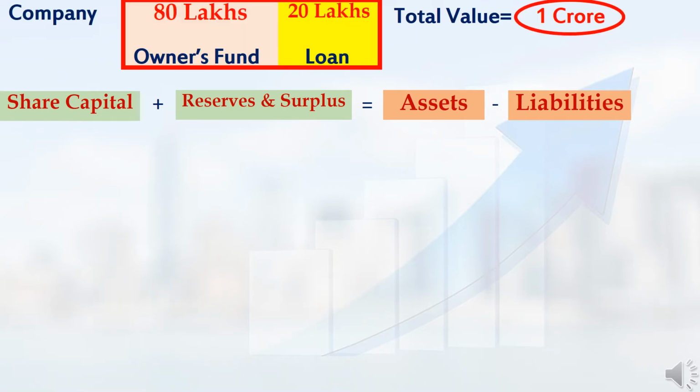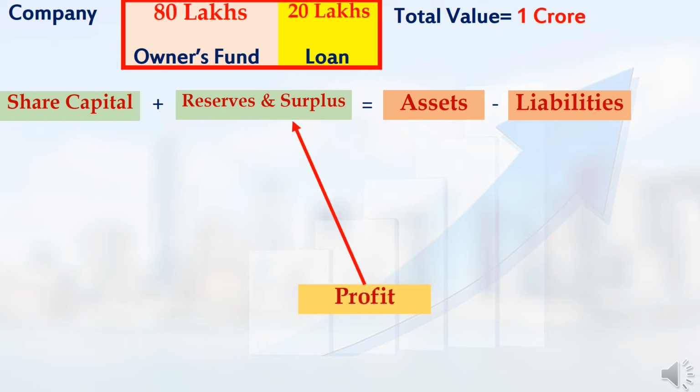Let us take the previous example. For starting my company, I had invested 80 lakhs from my hand and 20 lakhs I had taken as loan. So, totally I had invested 1 crore rupees for starting my company. So, that 1 crore rupees will be considered as the share capital of my company. Next, we will see about reserves and surplus. In simple words, every year, whatever profit a company earns from the business, that profit will be added to reserves and surplus. Not only profit, losses also will be added to reserves and surplus.